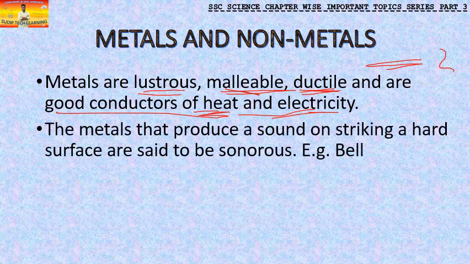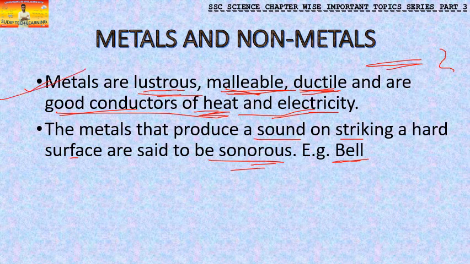Apart from this, there is one more point: they are sonorous in nature. What is the meaning of sonorous? Metals which produce sound on striking. Not all metals do, but some metals which produce sound on striking their hard surface are said to be sonorous. The example is a bell. Now this question can come as a direct 'define sonorous'. Also, these four definitions can come separately as questions: define luster, define malleability, define ductility, or it can also be asked as the properties of metals.